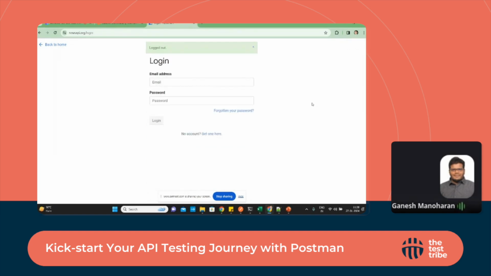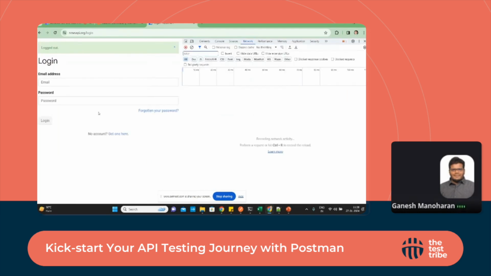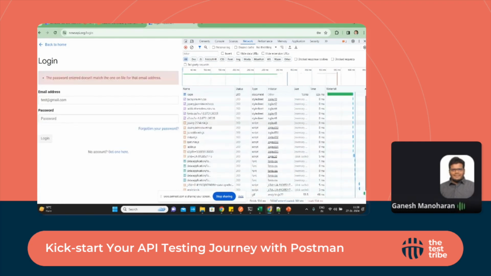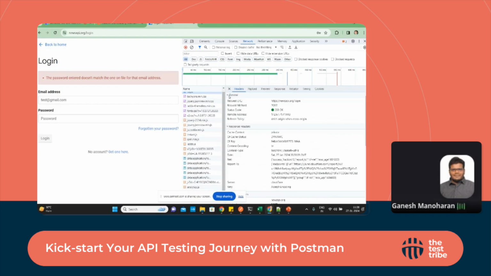Since I'm already logged in, it shows my details. If we press F12 on this one, we are able to see it. I'm trying to create an account. That's how the post method would be called. As soon as we submit the login button, we'll be able to find the API methods which are being called in the background. In this login call, we can see it's a post method, since we are creating a resource, and the response code is 200.